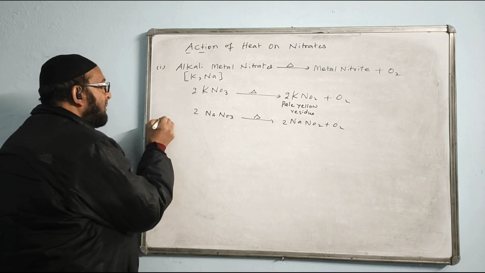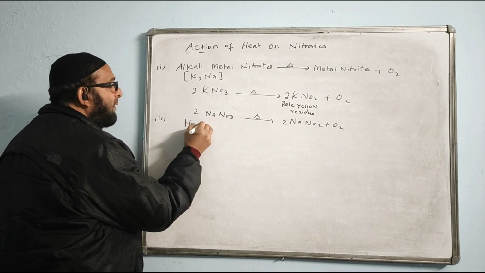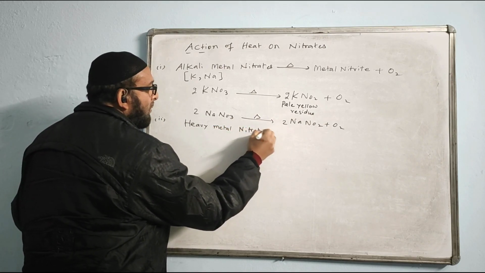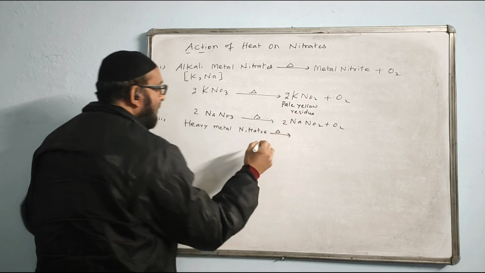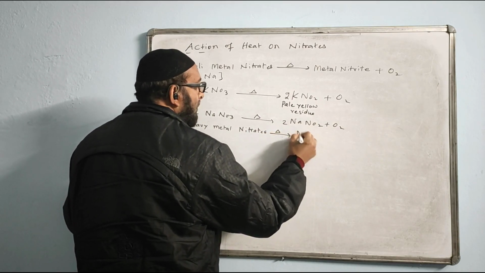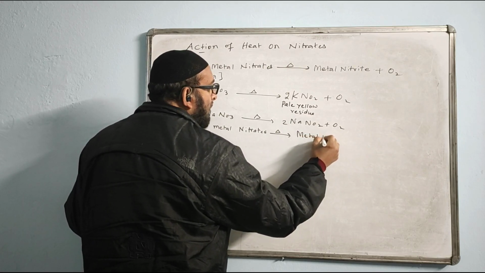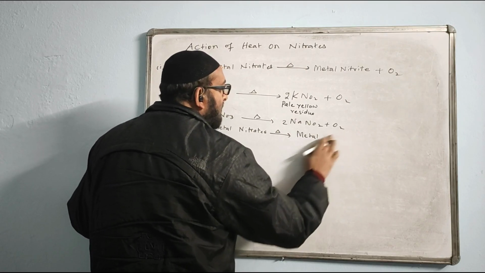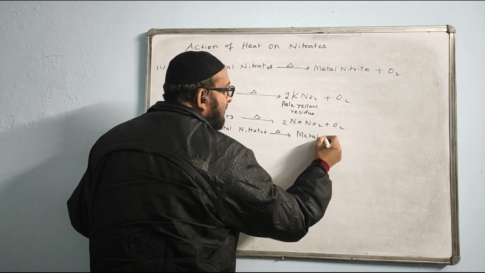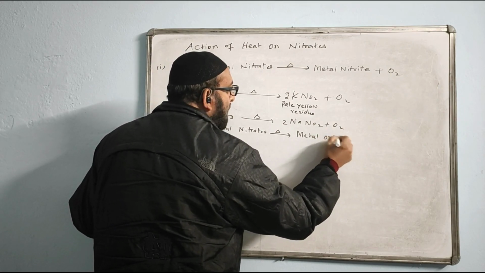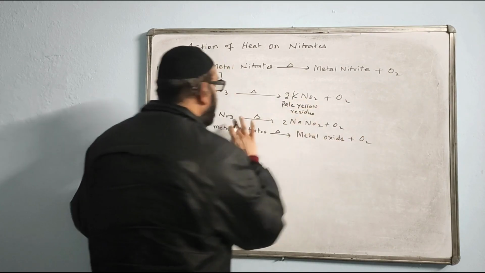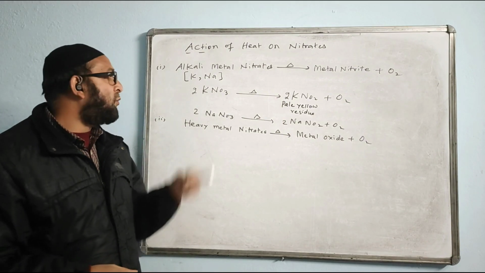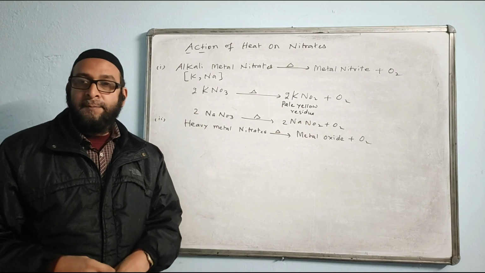Second one is heavy metal nitrate. That also has a pale yellow residue. I said the observation is the same for both. That is also a pale yellow residue. Both have the same observation. That's why there are two possibilities. What are those nitrates? Those nitrates could be either KNO3 or NaNO3.